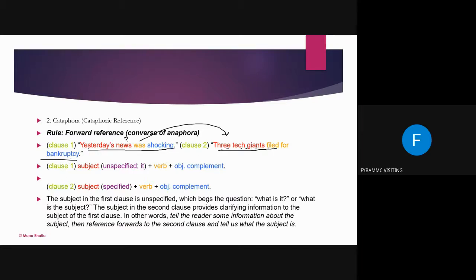So yesterday's news is the first subject here. Was is the verb. Shocking is the object complement. Now three tech giants is the subject in the second sentence. Filed is the verb here. For bankruptcy is the object complement. So the information about "yesterday's news was shocking" is not clear, that means the sentence needs something else also. What was the news? That three tech giants filed for bankruptcy, and the information is coming in the next sentence. When the information comes in the next sentence, it is an example of cataphora.